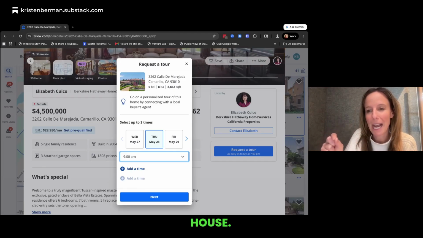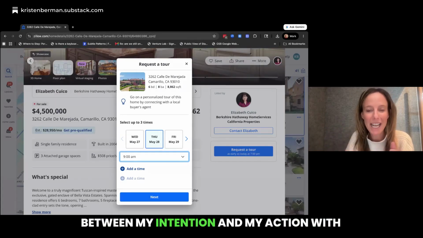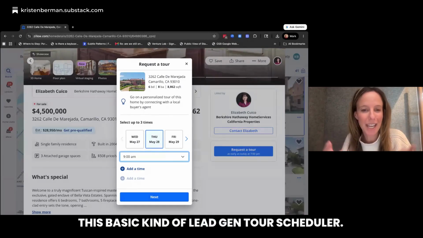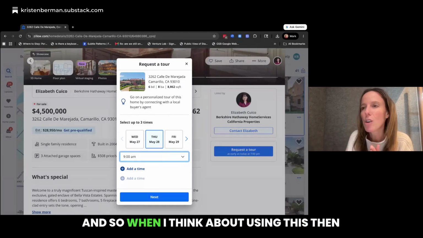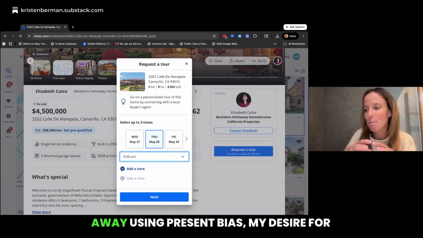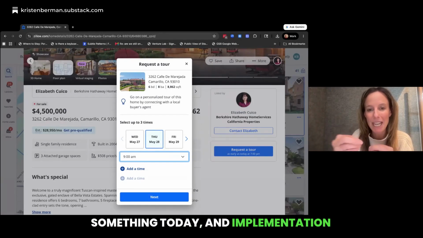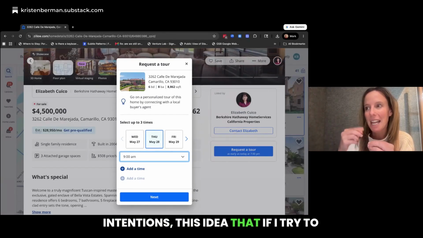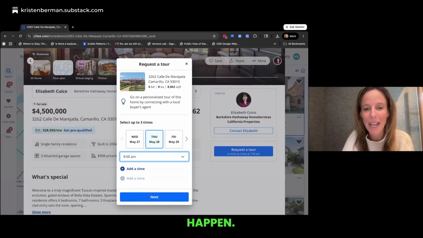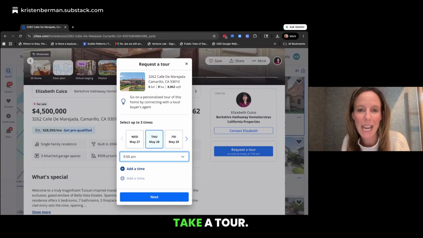So my product taste here is basically like, this is really interesting because they know that I have motivation to buy this house. And now they're helping connect the dots between my intention and my action with this basic kind of lead gen tour scheduler. And so when I think about using this for other things, I'm like, this is a way of using present bias, my desire for something today, and implementation intentions, this idea that if I try to schedule it, maybe it's more likely to happen. They've put this together in a lead form, and it's probably more likely that I will take a tour.